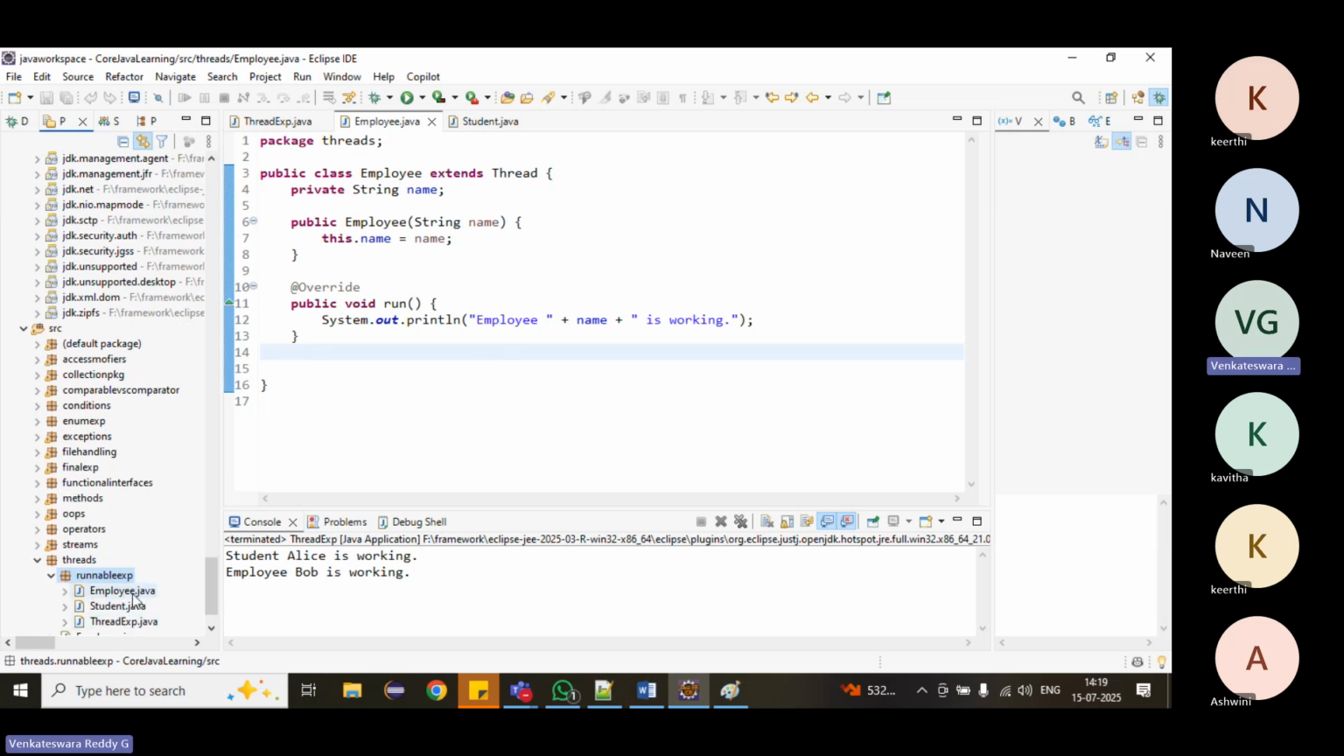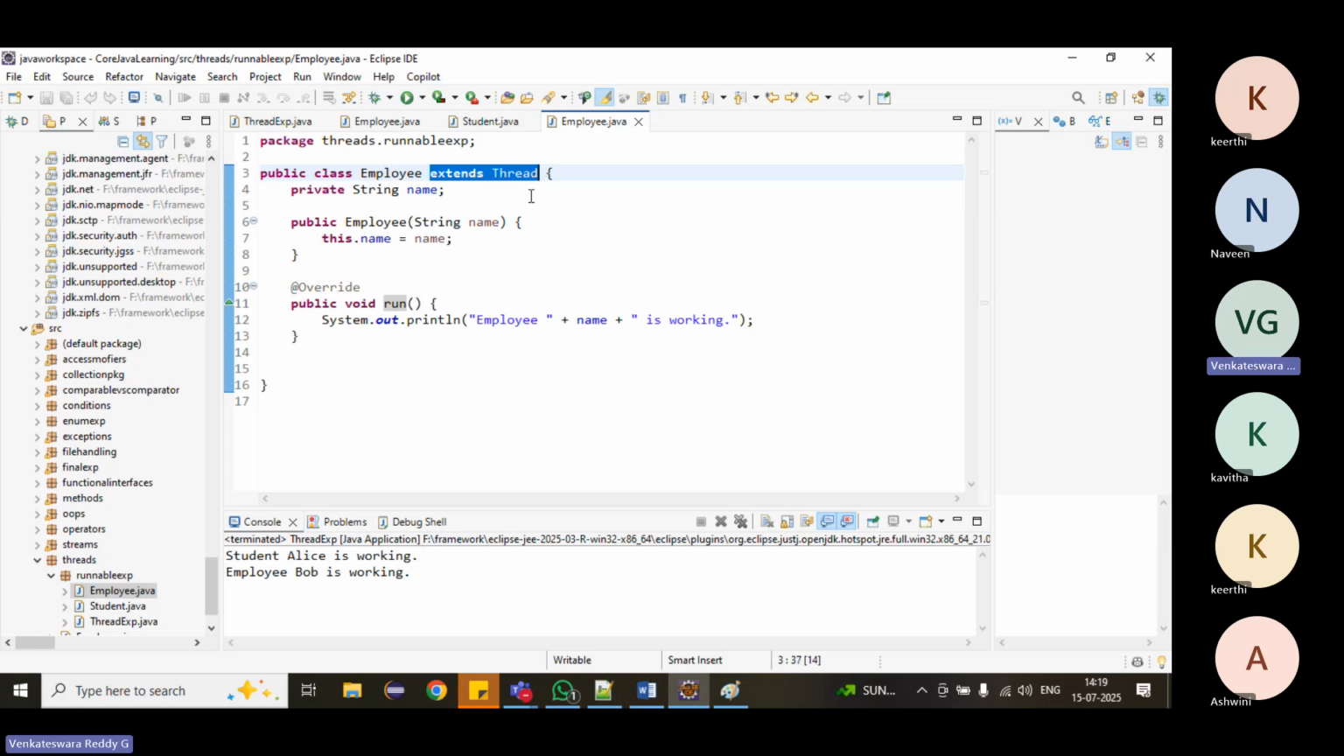Okay, fine. Here what we will do, the employee, right, what is the drawback here? I cannot extend multiple classes. If I want to extend, and there is a requirement later, I want to extend one more class, I cannot extend.